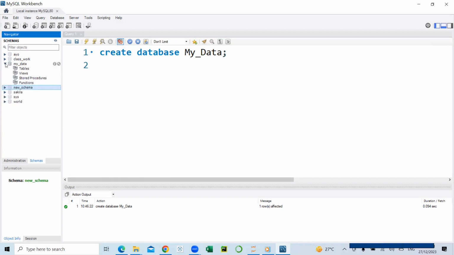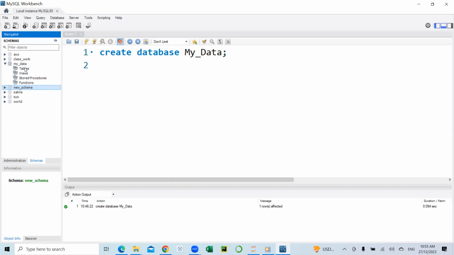Under the database, by clicking on the drop-down arrow, we'll see some other sub-segments like the tables, views, stored procedures, and functions. We don't have any of these items ready under the My Data database, but when we import or create a table, we'll see the list of our tables under this option. And in the course of this program, we would also create views, we'll create stored procedures and functions.